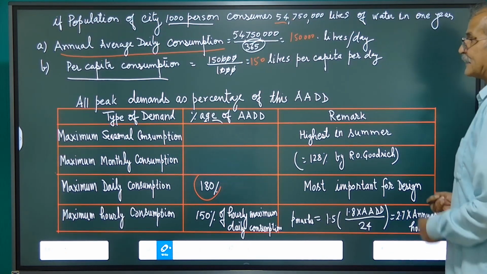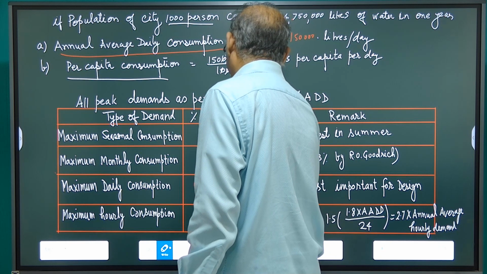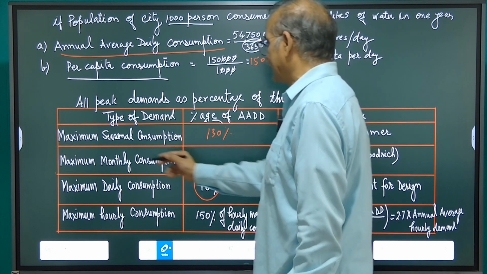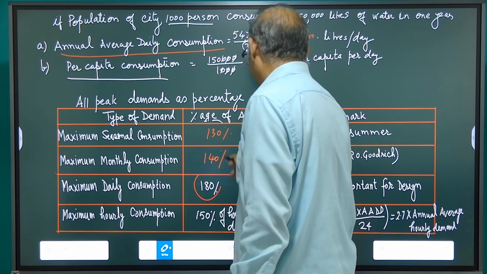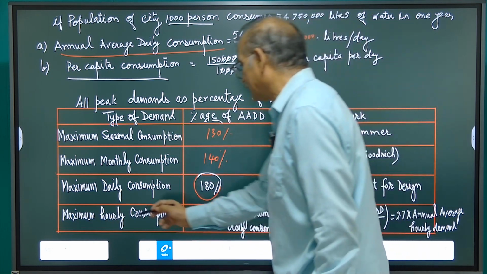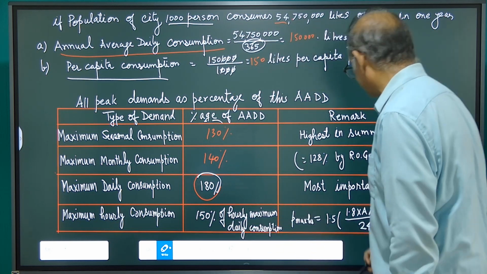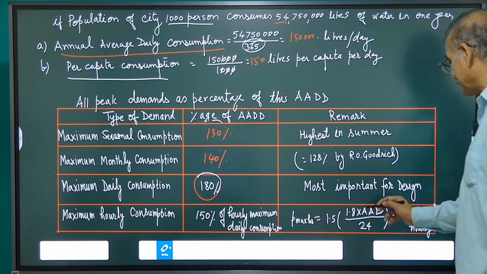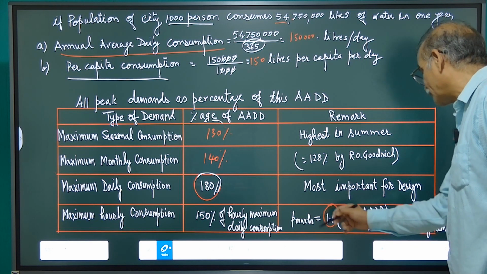And also in the standard it has been given maximum seasonal consumption is 130% of the ADD, annual average daily demand, and maximum monthly consumption should be 140% of the annual average daily consumption. Maximum daily consumption is seen 180%. Maximum hourly consumption is 150% of hourly maximum daily consumption. Hourly maximum daily consumption is 180% for 1 hour. So 1.8 into average annual average daily consumption divided by 24 multiplied by factor 1.5, then